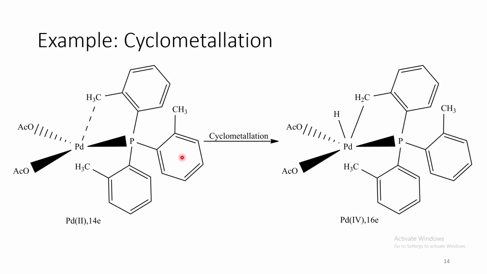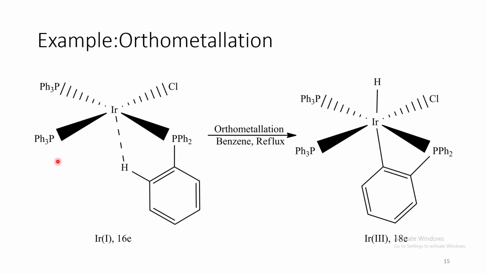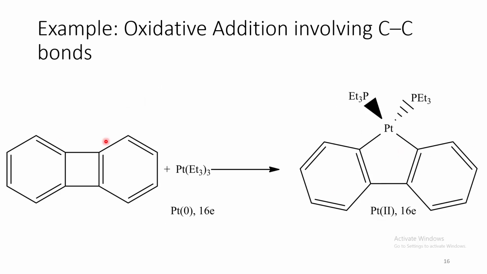So in this particular example we can see this particular complex undergoes C-H activation to form this cyclometallated product. Similarly, in this particular case, this particular compound is formed upon orthometallation. Whereas in this particular case, due to presence of this strained ring, it forms this type of cyclometallated product upon C-C bond activation.